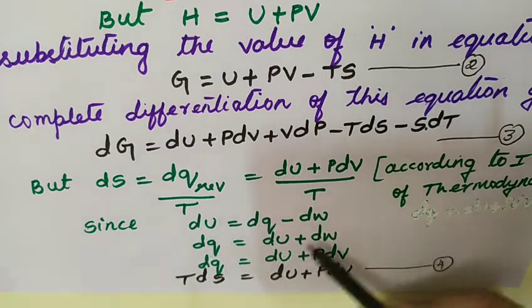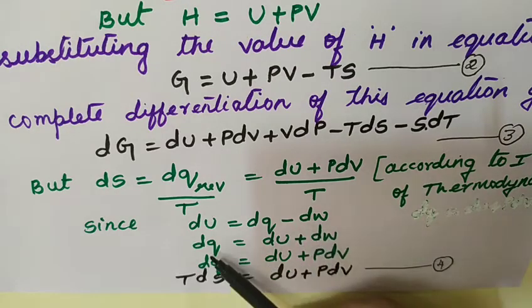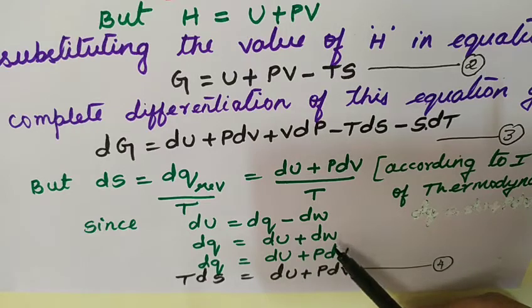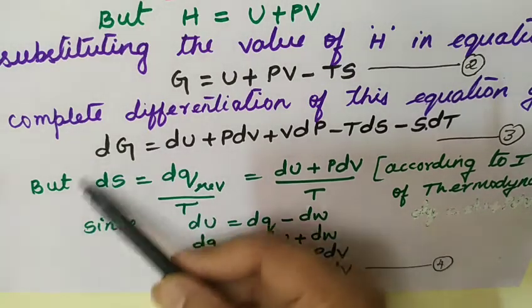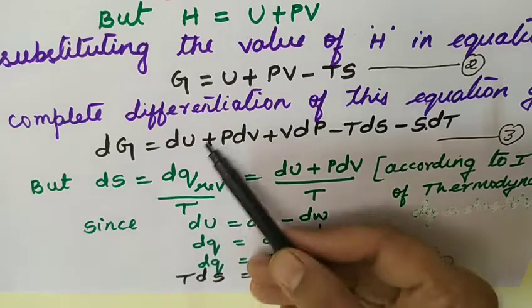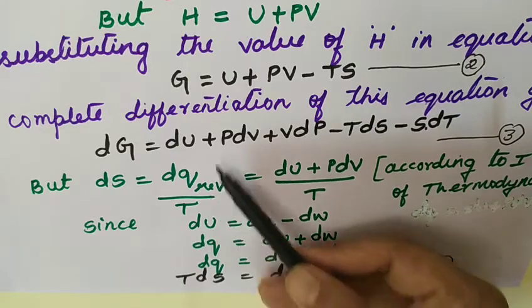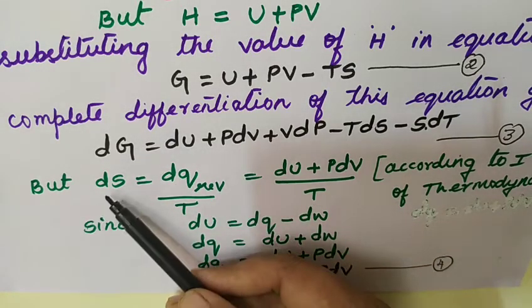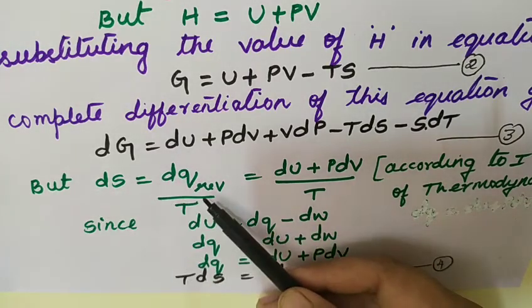And if you rearrange the expression, we have dq is equal to dU plus dw. But we know that dS, that is change in entropy, is equal to dq by T for any reversible isothermal process. So dS is equal to dq by T. We have understood this in the previous discussion.